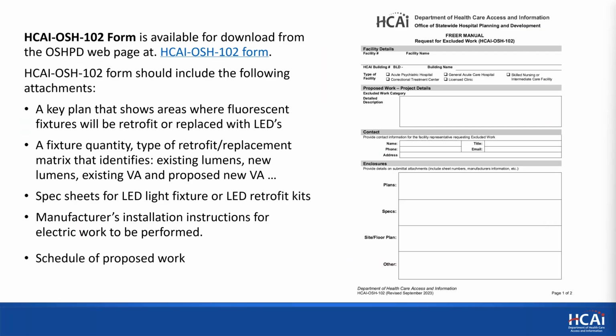When you submit it, we need to have enough information so we can evaluate whether this is indeed excluded work. The requirements to submit proper information for the Form 102 include a key plan that shows where fluorescent fixtures will be retrofitted or replaced with LEDs, and a matrix that has fixture quantity, type, whether it's retrofit or replacement, and lumens: existing lumens, new lumens, existing VA, and new VA.